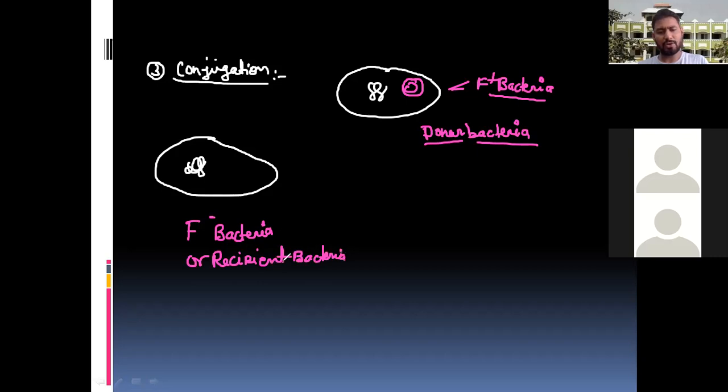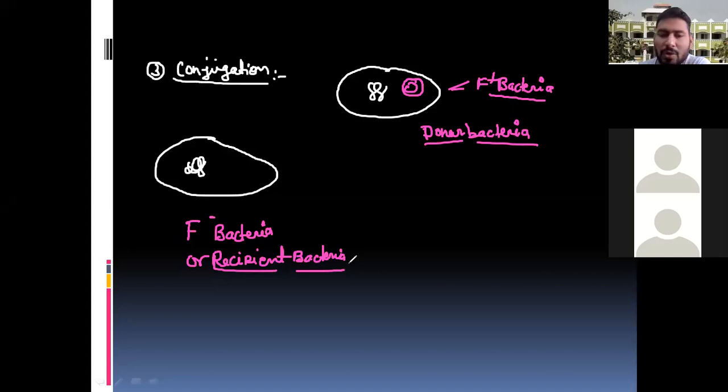If your concepts are clear, then you can easily understand. F plus: F stands for fertility, and F is a type of plasmid. We will discuss the types of plasmid later, like the Ti plasmid, F plasmid, and different things, but here we are talking about the F plasmid. The bacteria which have the F plasmid are called F plus, and those bacteria which don't have such a plasmid are called F minus bacteria or recipient.